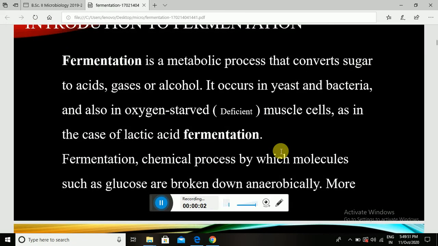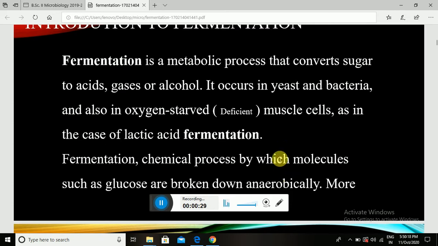Hello students, today we are going to discuss fermentation. Fermentation is a metabolic process that converts sugar into acids, gases or alcohol. It occurs in yeast and bacteria, and also in oxygen-starved muscle cells when they are in an oxygen-deficient condition, as in the case of lactic acid fermentation.